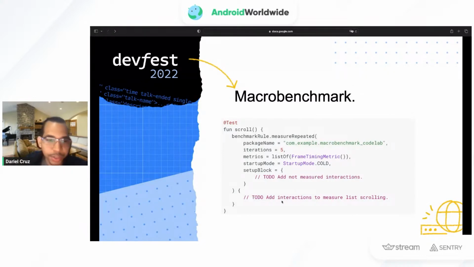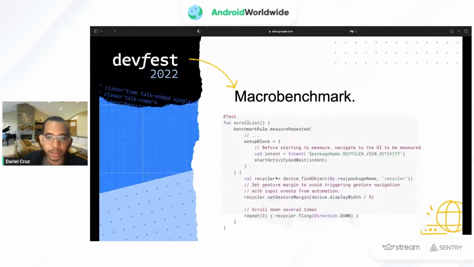We add the interactions. For the code, we use UI Automator in order to automate the list, I mean, the list, not the steps of the application that we want. So for example, we have some methods like start activity and wait on the setup block, and then on the measure block we find a recycler view using UI Automator. We scroll the recycler view and we repeat the scroll. For example, here we have 3 times, and it will run like a UI test,